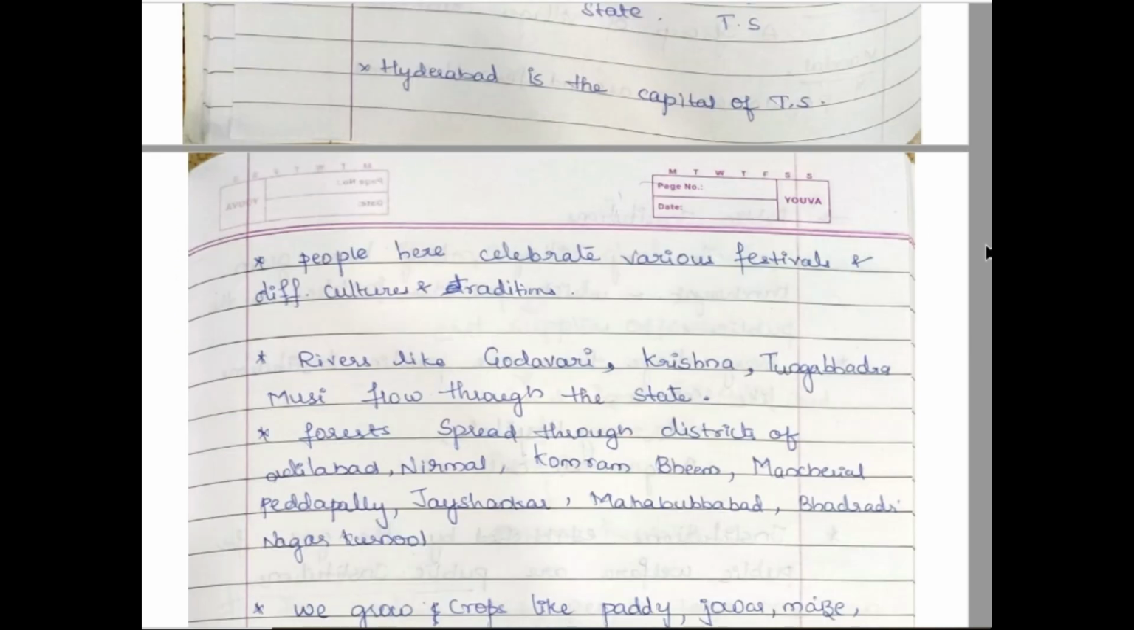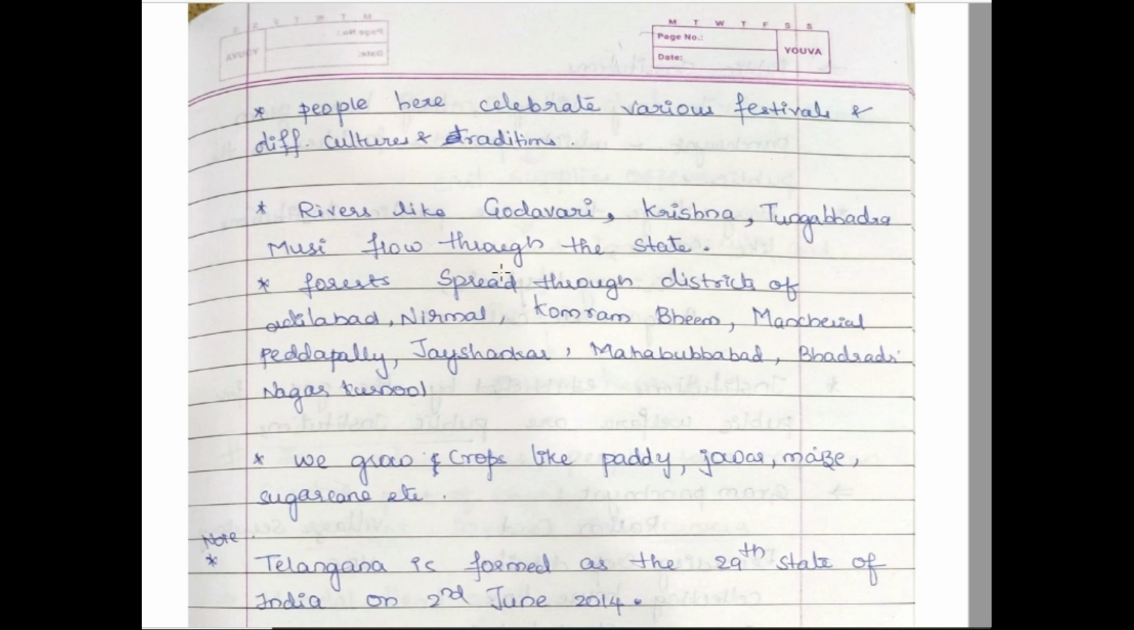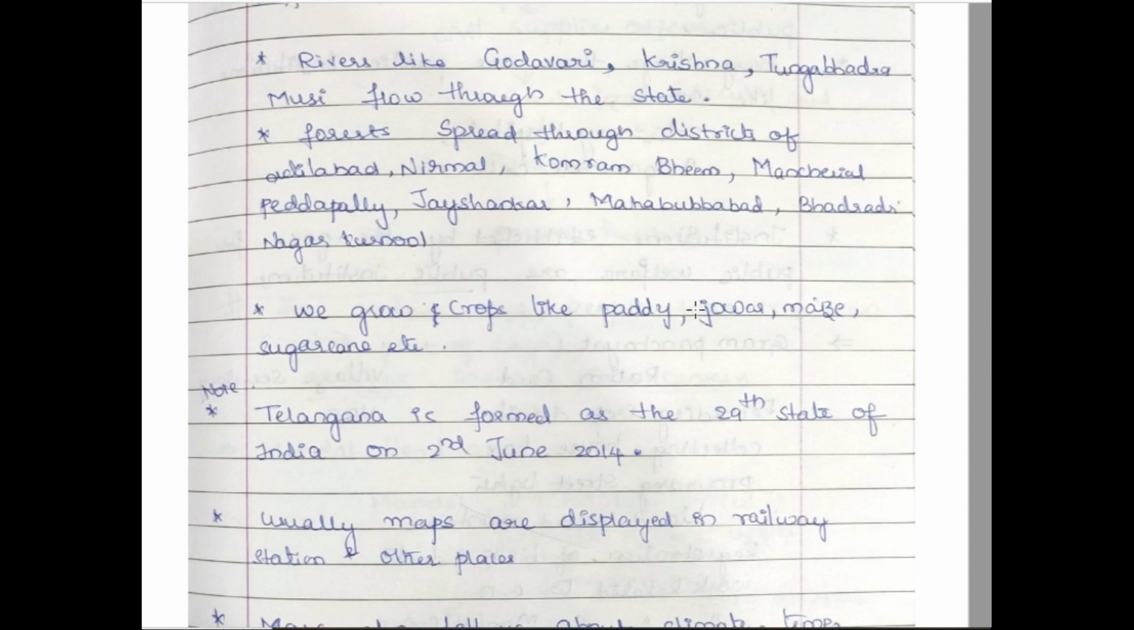Hyderabad is the capital of Telangana, and we celebrate different festivals and follow different cultures and traditions. The rivers which flow in our state are Godavari, Krishna, Tungabhadra and Musi. There are different forest areas spread across our districts. In Telangana we grow crops like paddy, jowar, maize and sugarcane. Telangana state was formed as the 29th state of India on 2nd June 2014.